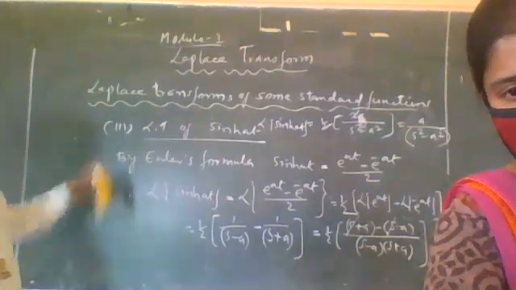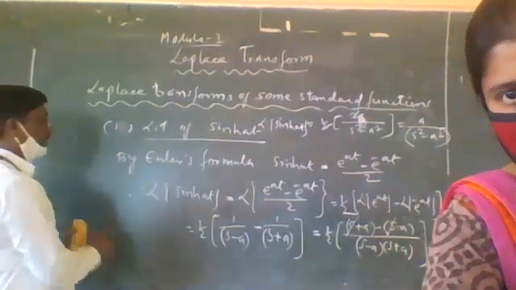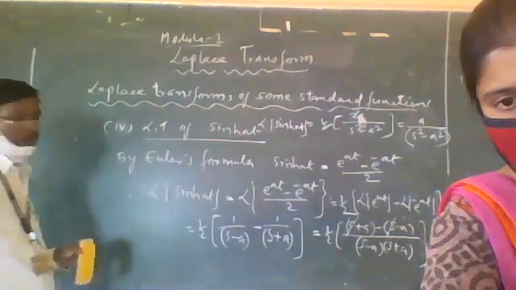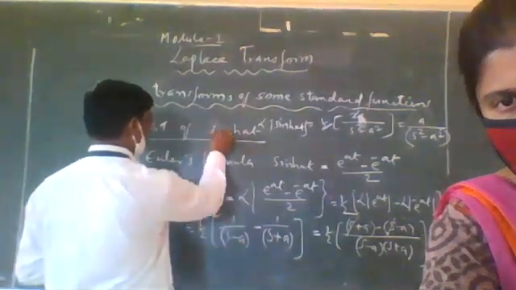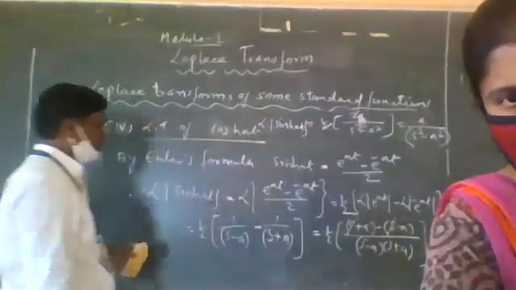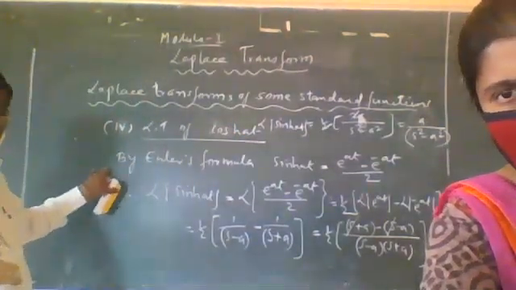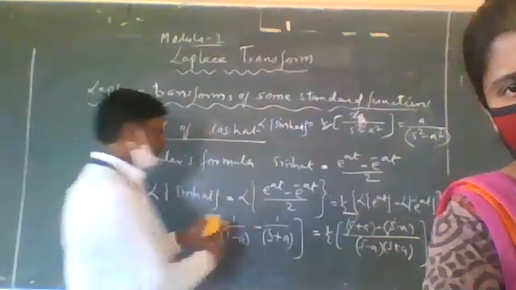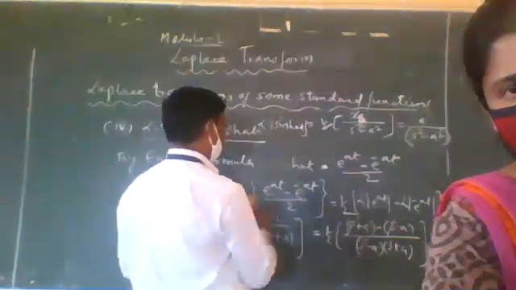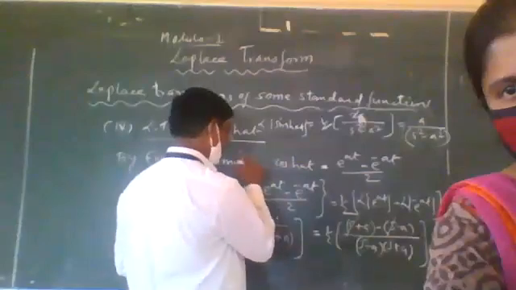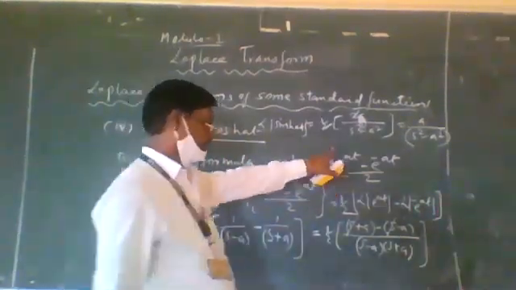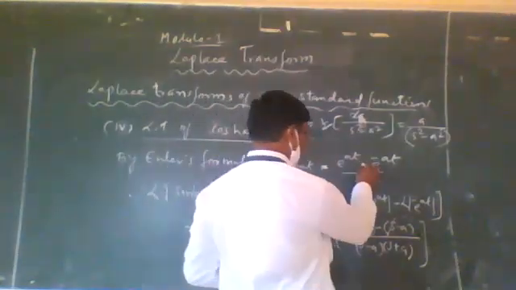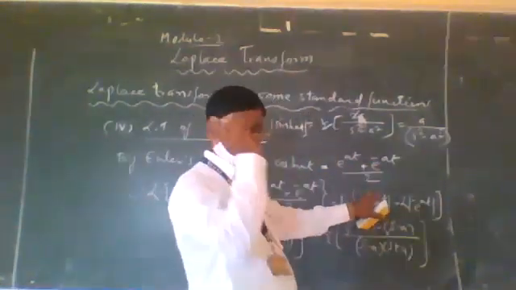So similarly, we can get the LT of hyperbolic cos at. LT of hyperbolic cos at. So again by Euler's formula, hyperbolic cos at is equal to e raised to at plus e raised to minus at by 2.